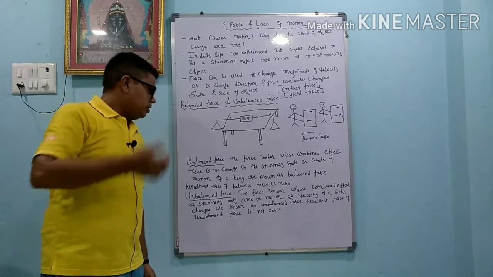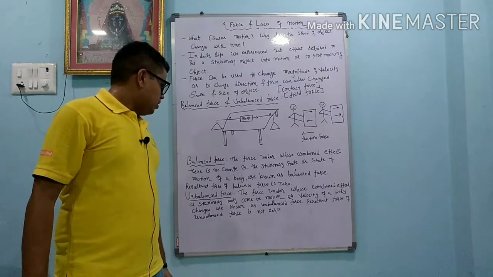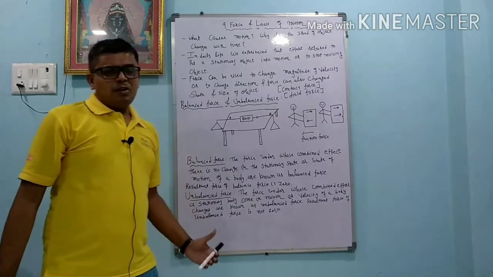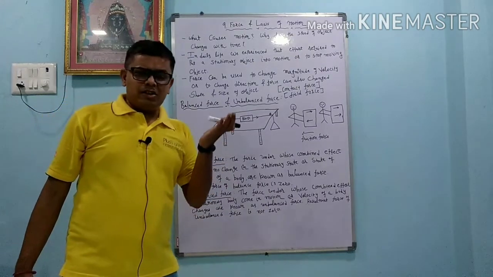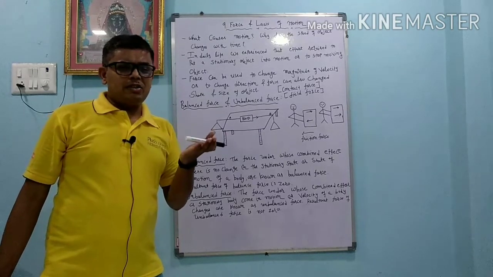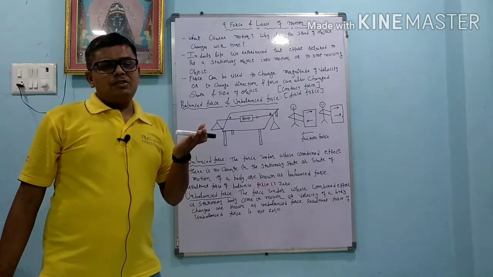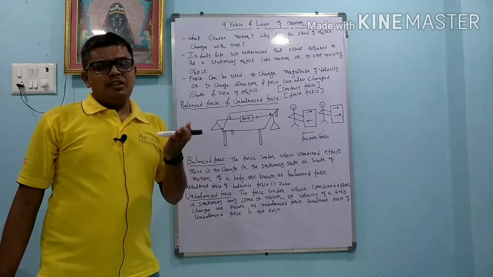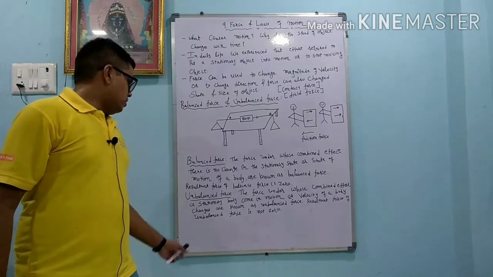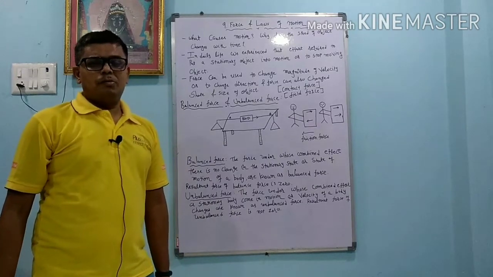Unbalanced force: the force under whose combined effect a stationary body comes into motion, or the velocity of a body changes, is known as unbalanced force. The resultant force of unbalanced force is not zero. So with unbalanced force, a body at rest comes into motion, or an object in motion comes to rest, or an object in motion changes its velocity or direction. Then we can say that the object is under the effect of unbalanced force and the total resultant force is not zero. So dear students, this is all about balanced force and unbalanced force.